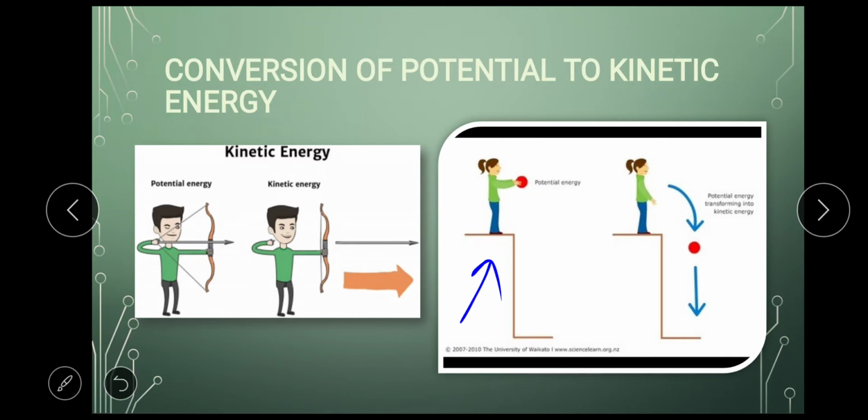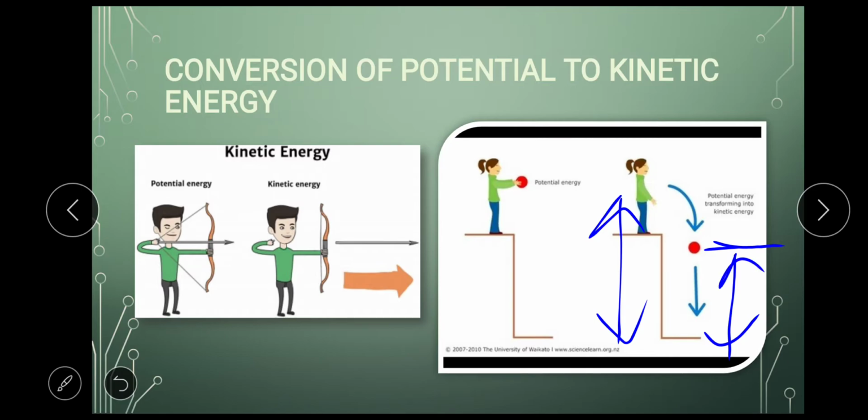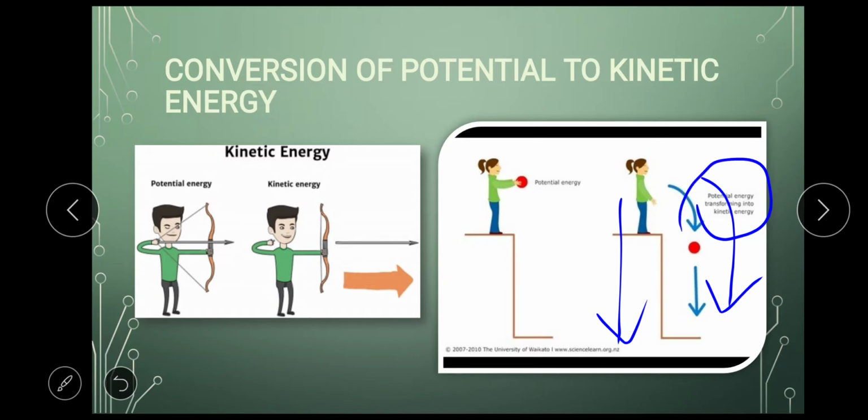But once the ball falls down, you see the ball is falling down in this direction, and the height of the ball is now less compared to this. See, the height is less. That means the potential energy is decreasing. Potential energy is decreasing, but as the ball is falling down, the speed of the ball is increasing, and that is why the potential energy, as I have written here, is transforming into kinetic energy.